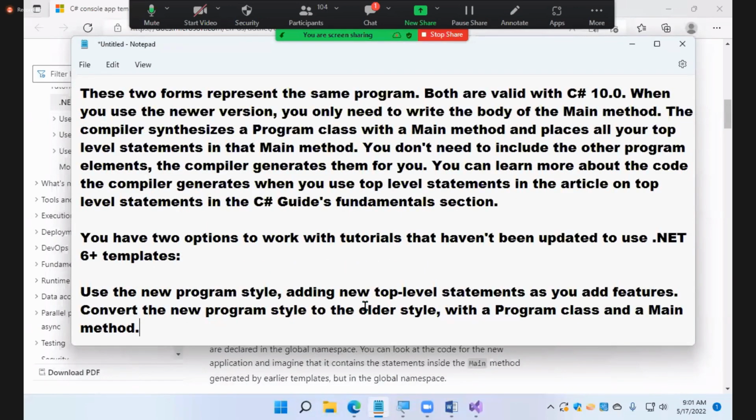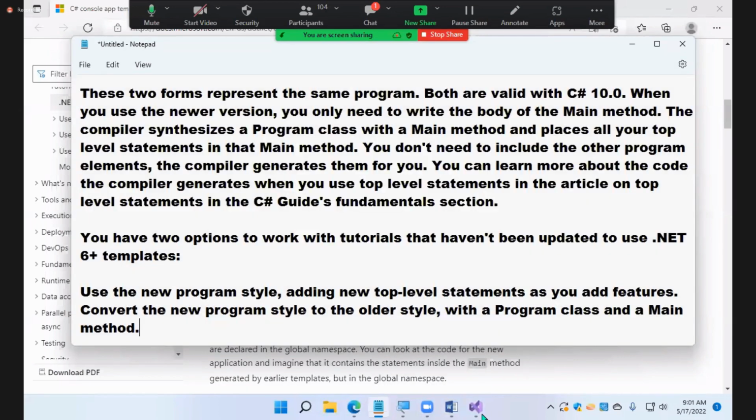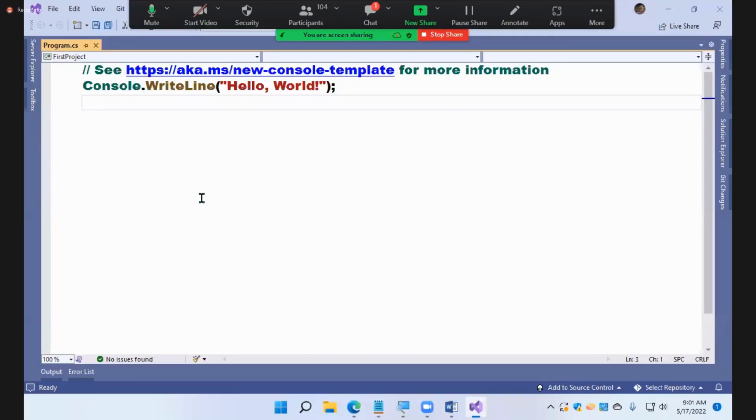Use the new program style, adding new top level elements, or, as you add features, convert them to the old style with the program class and main method. If you want to use the new one, use the new one, or otherwise change it to old style.